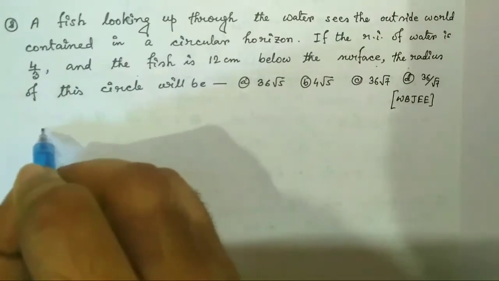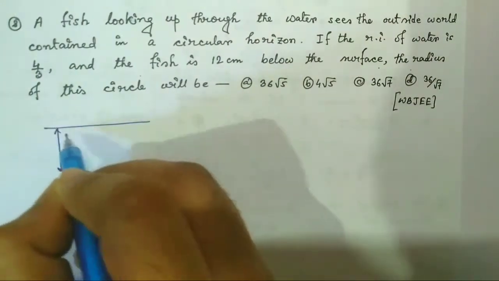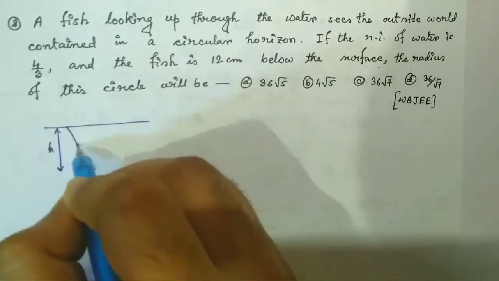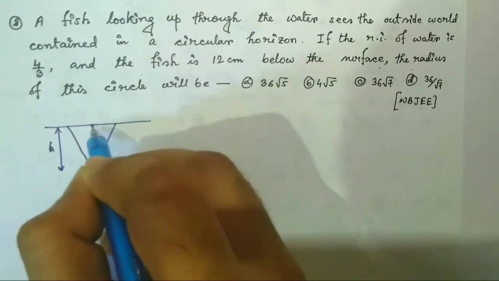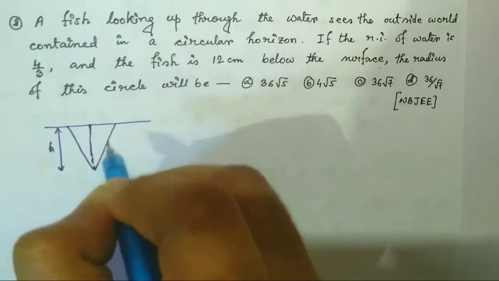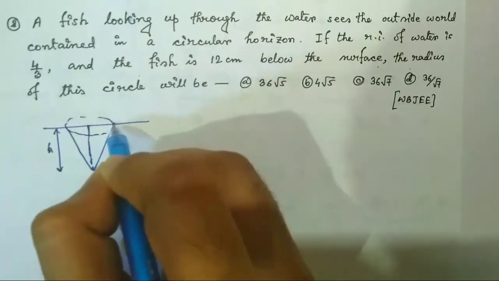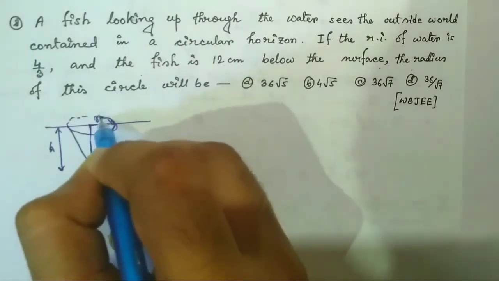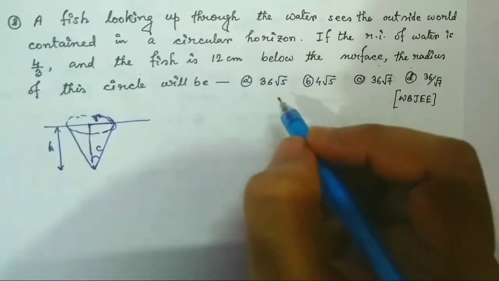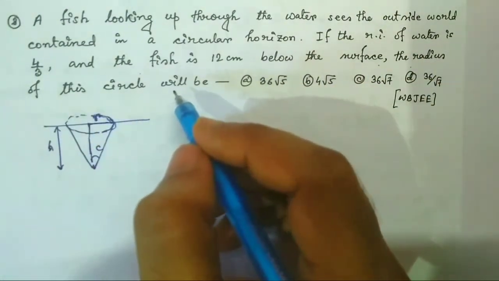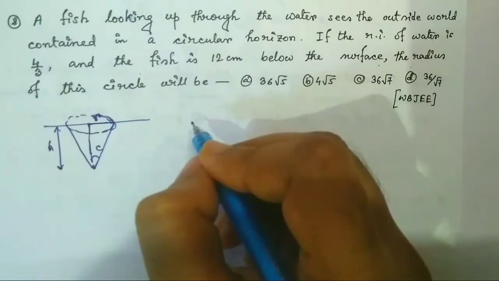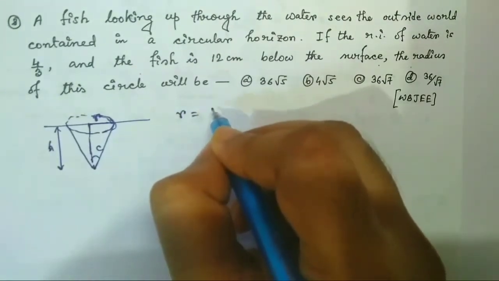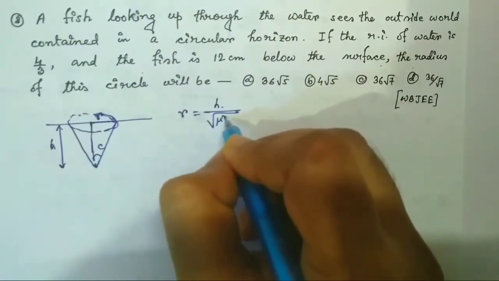We know if a fish is at a depth of h from the surface of a pond, then it will see the whole world through a cone whose base is circular. This angle is C and this radius of the cone is R. You have been asked the radius of this circle. Now we know the formula of the radius of this cone is given by R equal to h by root over of mu square minus 1.